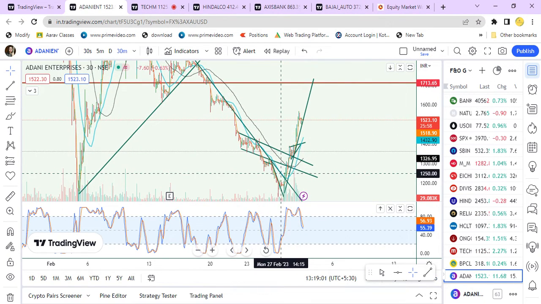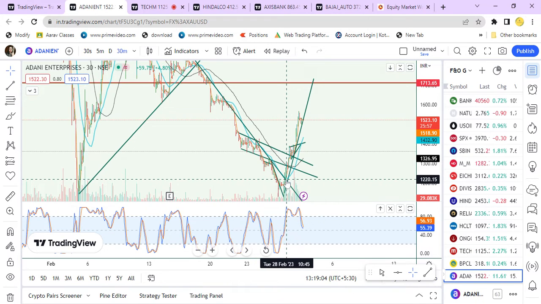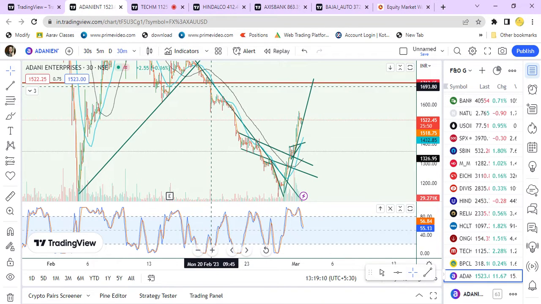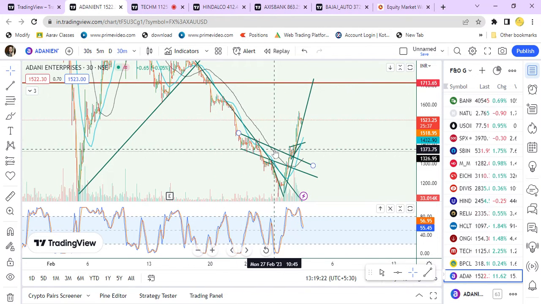Then we saw the value crossing the trend line. So we booked the profit over here, that is 1200, and a call taken at 1700. So we were with a profit of 500.